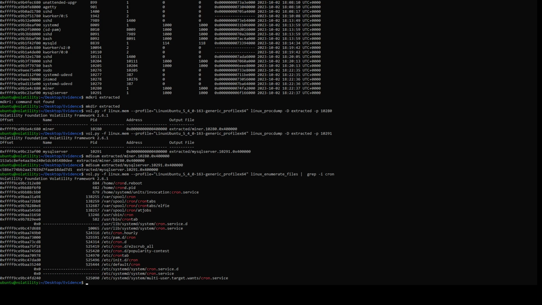So I'm going to copy. The inode is 0xfff9c9... and it points to /var/spool/cron/crontabs/elfie. I think that's correct. They didn't redact that, so I'm assuming they're going to give us the full command actually.